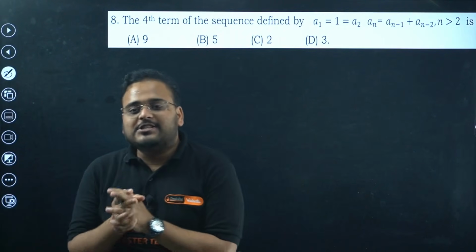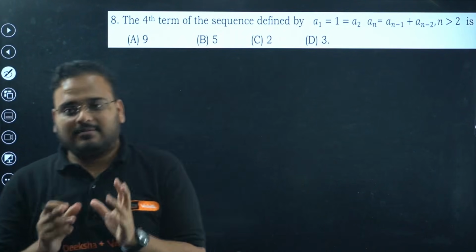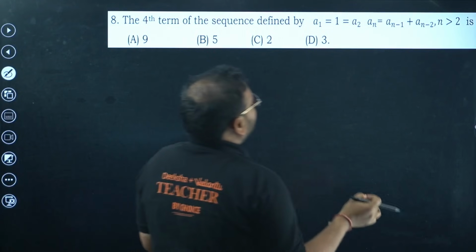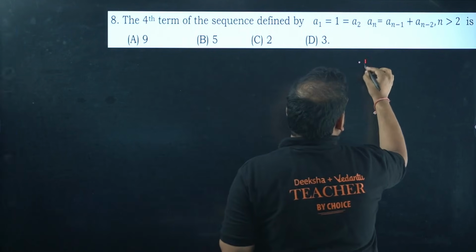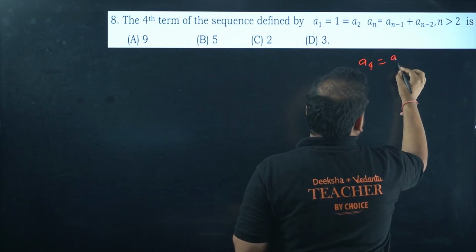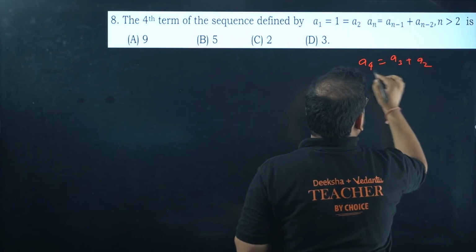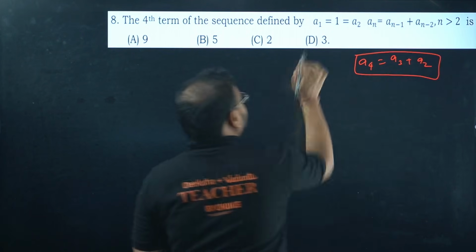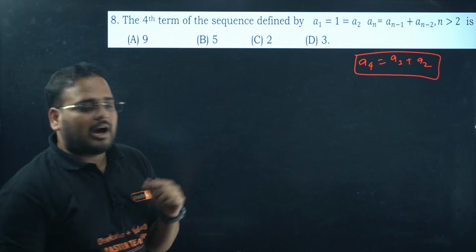8th one. The 4th term of the sequence defined by A1 is 1, A2 is also 1. I'm looking to find the 4th term. Clearly we can see that A4 will be equal to, put here n as 4, so I get A3 plus A2. So sir, A2 we have, we need A3. How can we find A3?